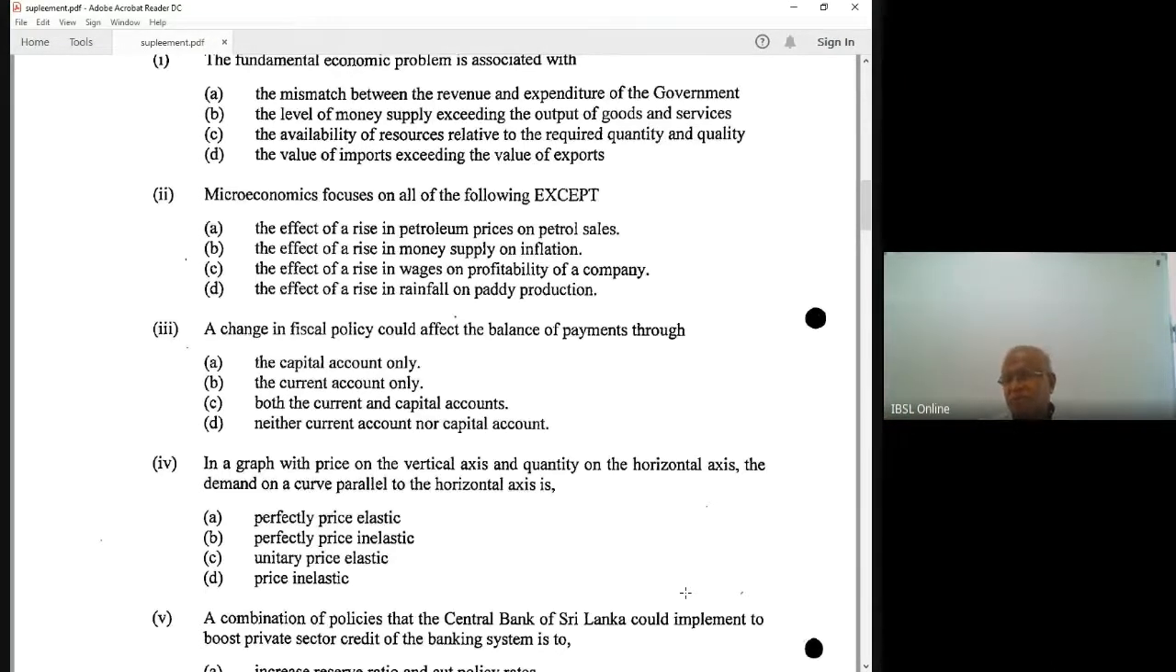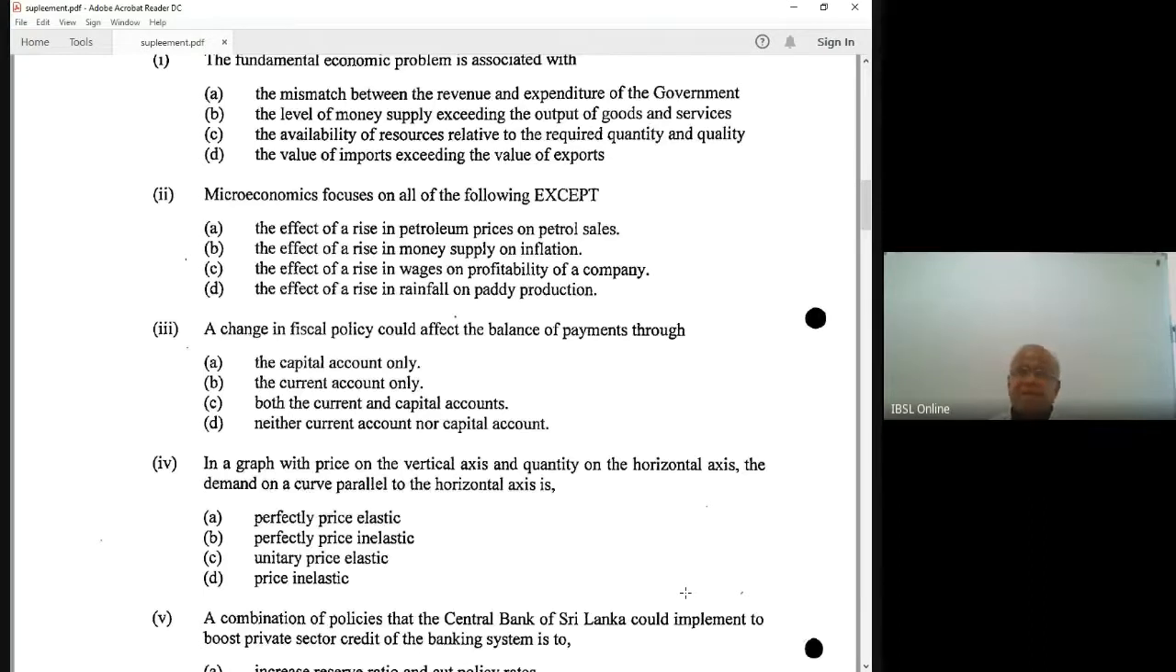So that affects the balance of payments, imports. That is a fiscal policy decision, a treasury decision, affecting the balance of payments through the current account. Maybe the capital account is also affected, since it stops the draining of capital.